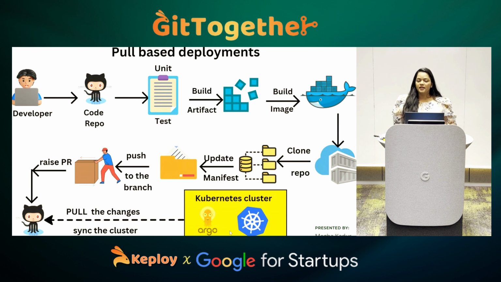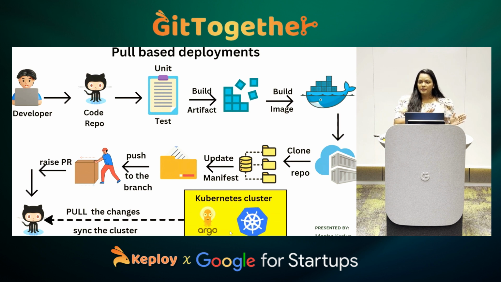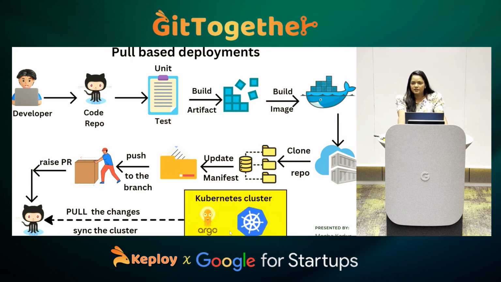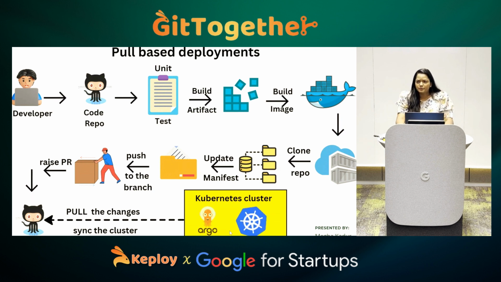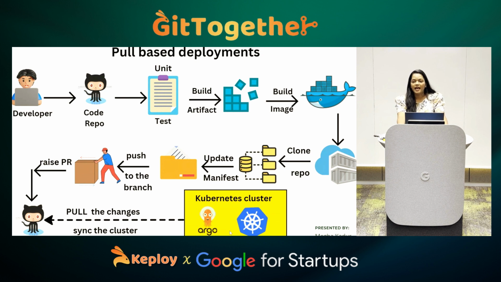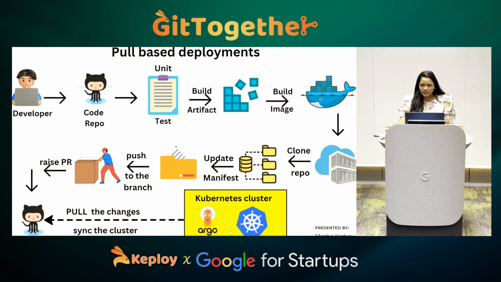Now what happens? In the earlier deployment we saw that people have to log in and do the deployment. Now Argo CD, which is sitting in your Kubernetes cluster, will constantly check your actual state against your desired state. So as soon as you push your changes, it will get to know, hey, this is not my desired state, I need to pull the changes. It is constantly monitoring, pulling that, and it will be deployed in your application. It's that easy. So you don't have to expose your cluster.